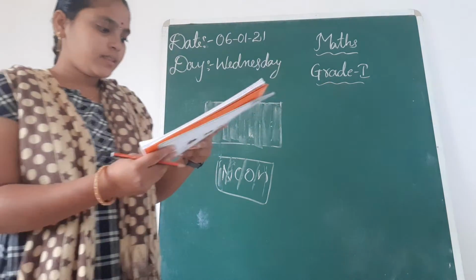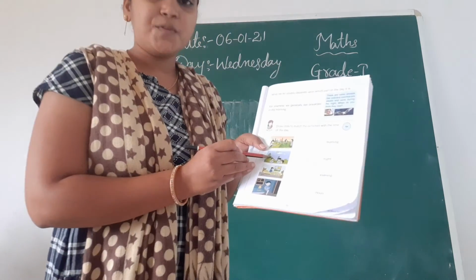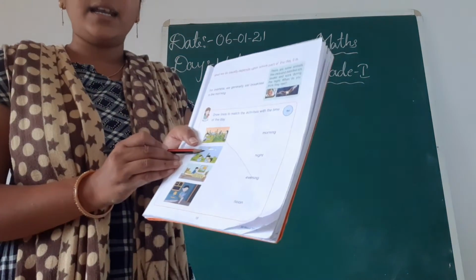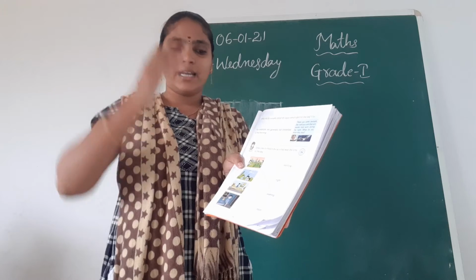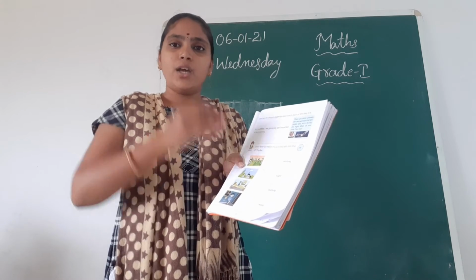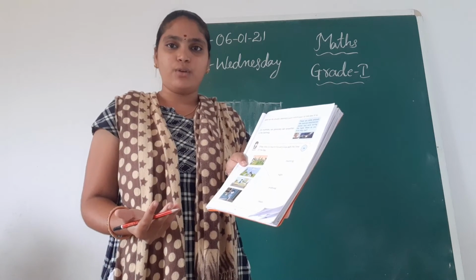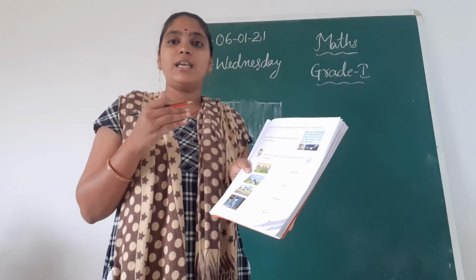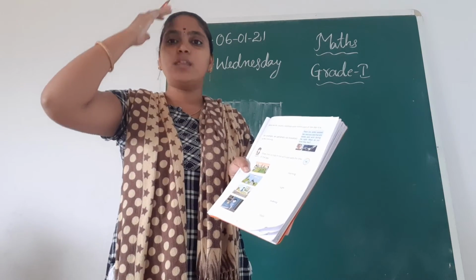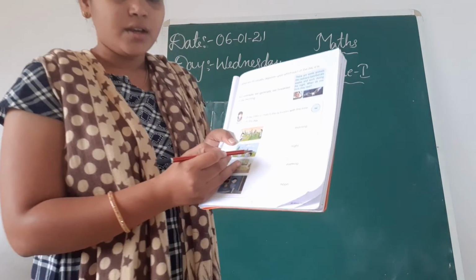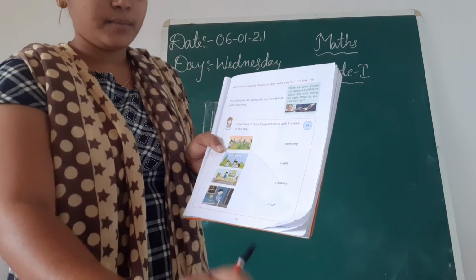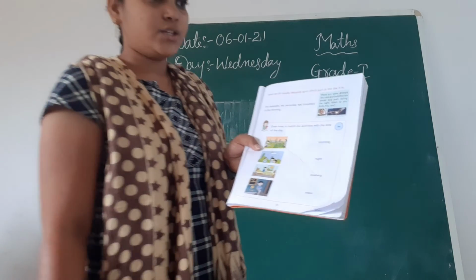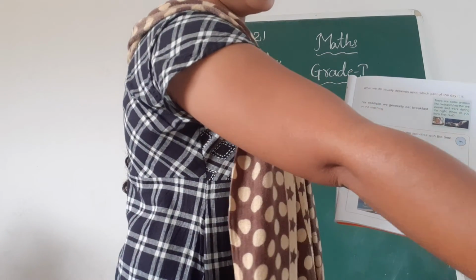Next, second one, children. So observe the sun here. Where is the sun? Yes, the sun is above the head. Okay, the sun is above the head. So above the head means it's noon time. Okay children, the sun is above the head means it is noon time. So match to the noon.